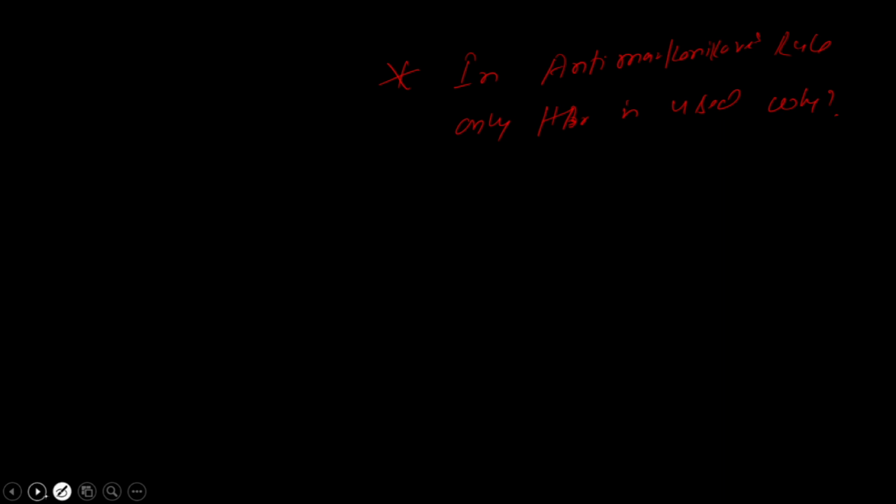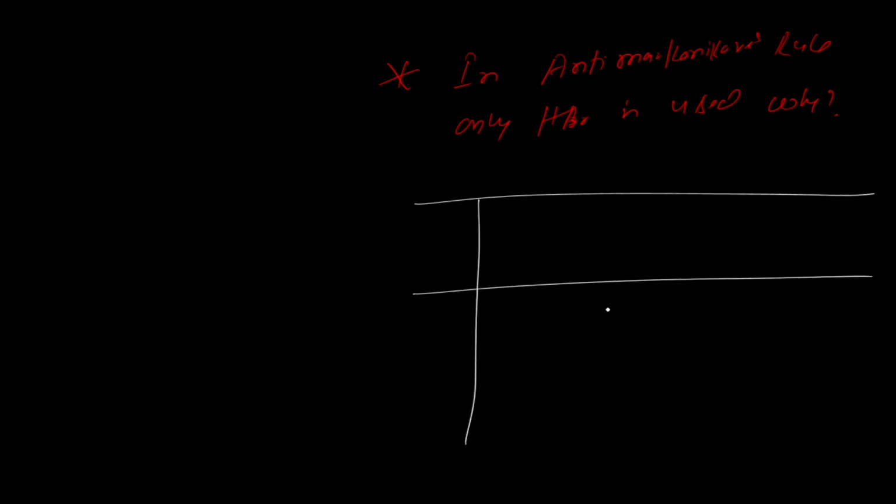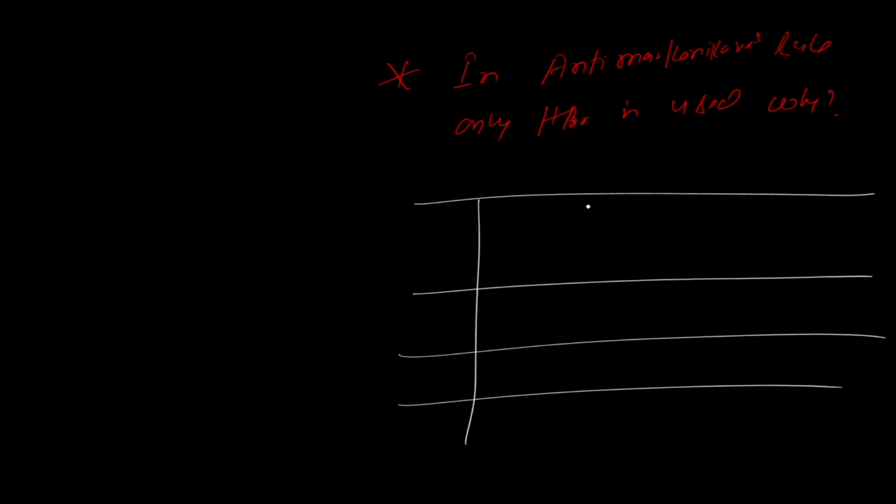The thing is that this anti-Markovnikov reaction completes in two steps, and in both steps the halogen which is convenient to participate in the reaction is bromine. Have a look, I would like to show you the differences between them.